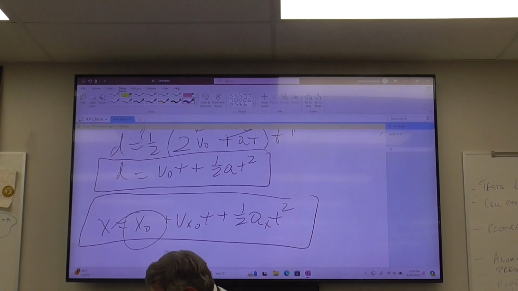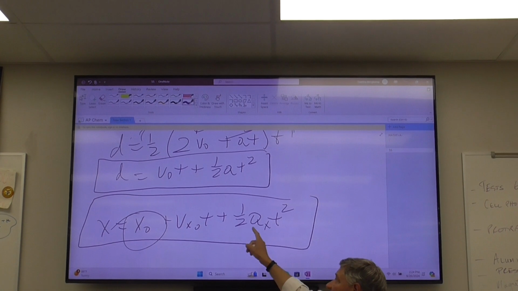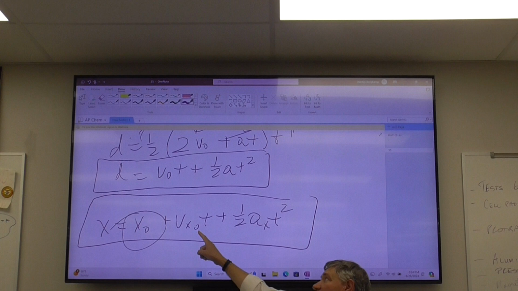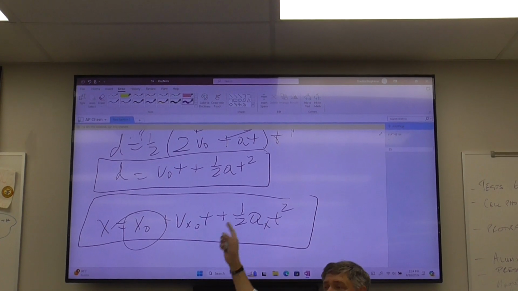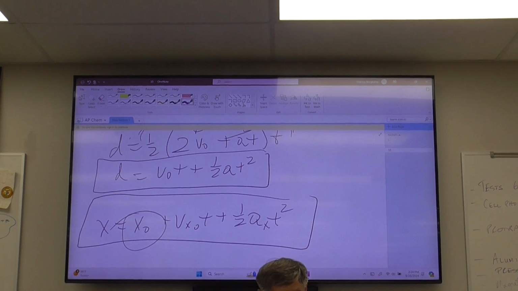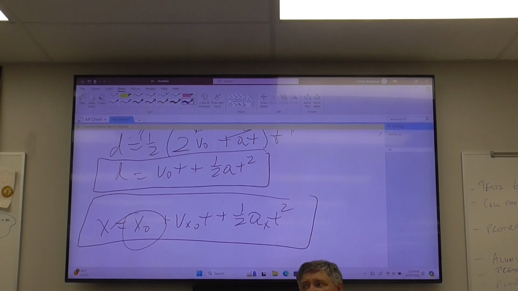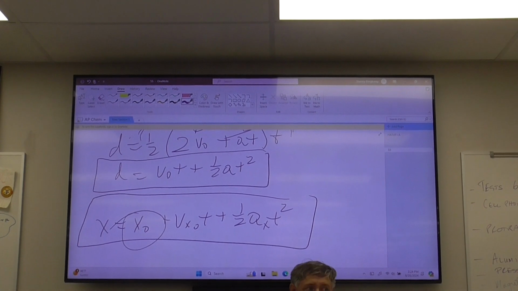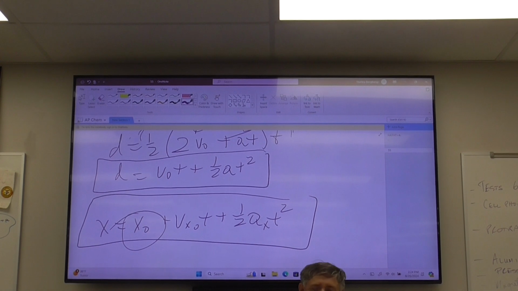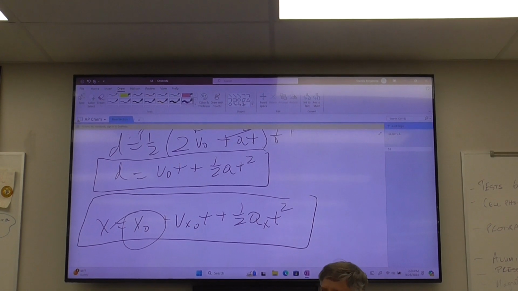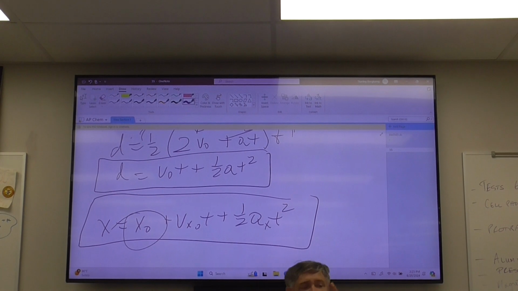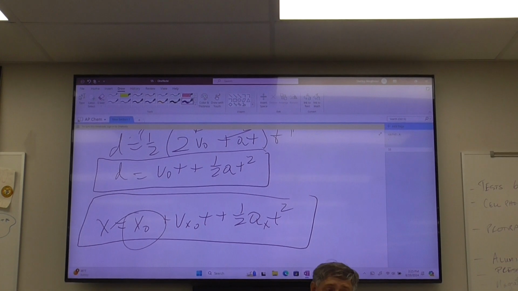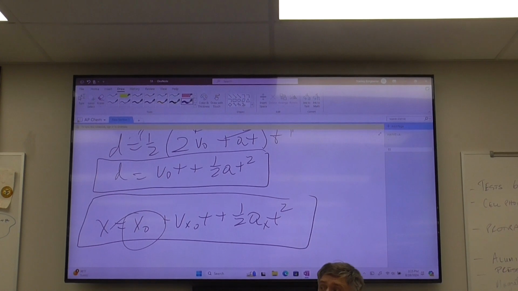Now again, all this is reinforcing is the idea that acceleration is either going to happen in the x direction or in the y direction. Never the two shall meet, okay? So if I throw this ball up in the air, the only acceleration it's going to experience is due to gravity.